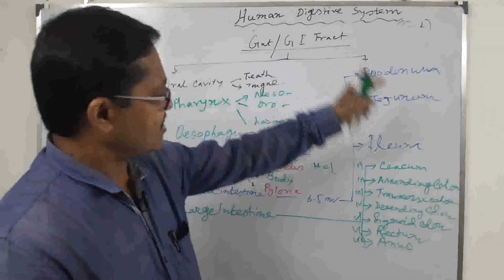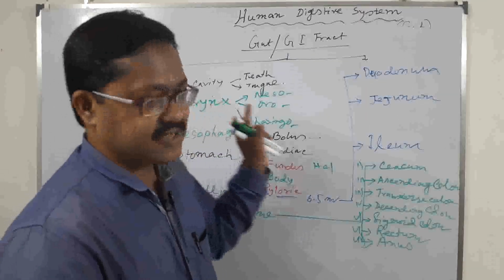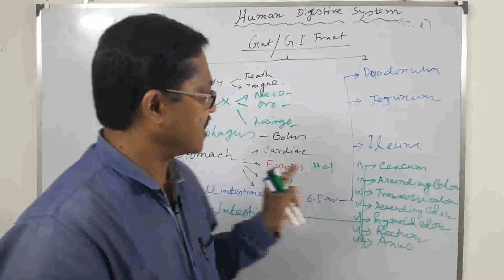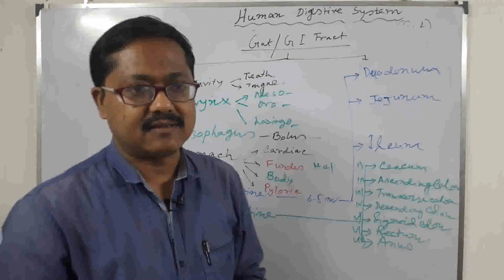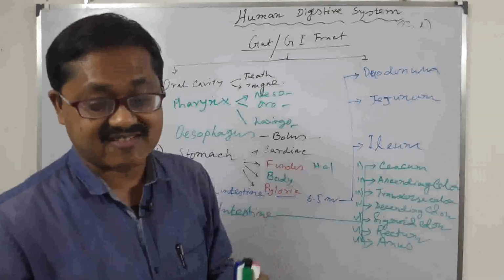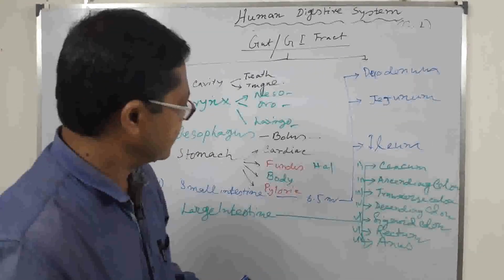All these structures are found in our GI tract, the gastrointestinal tract, a tubular structure, and besides this tubular structure, three types of glands are also present, structural glands.